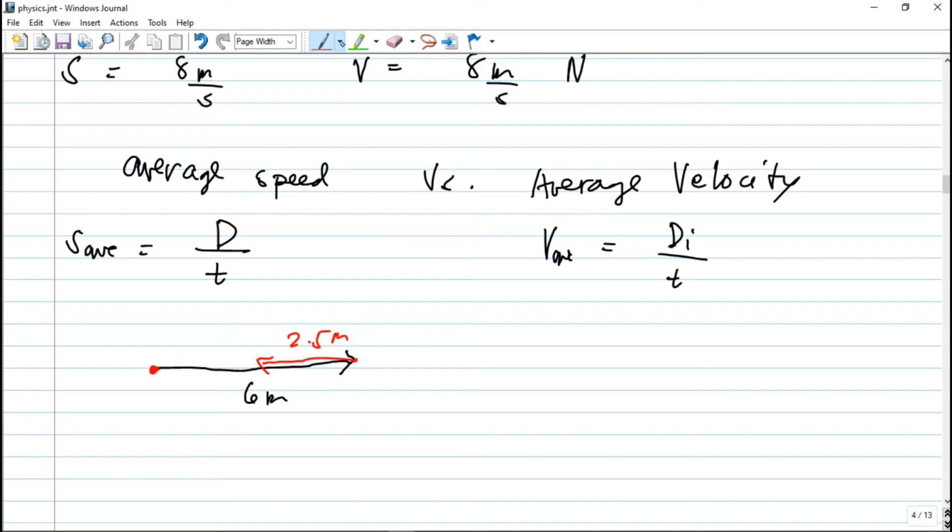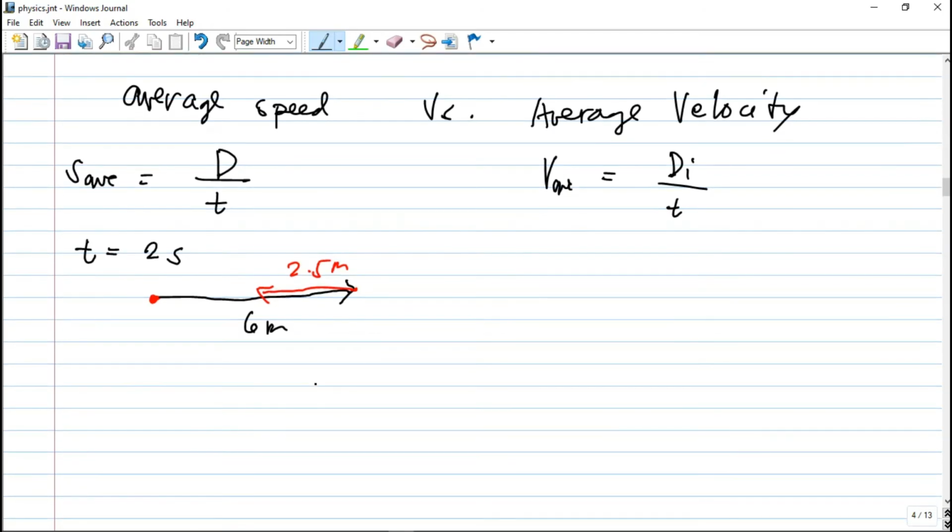Then this movement here covered a time, let's say time of 2 seconds. Okay, so what is the average speed and what is the average velocity given this movement of this object here? So nag-move siya to the east 6 meters, then it moves to the west at a distance of 2.5 meters.